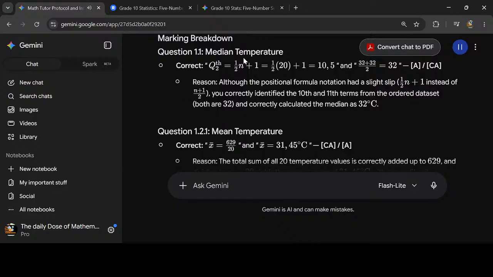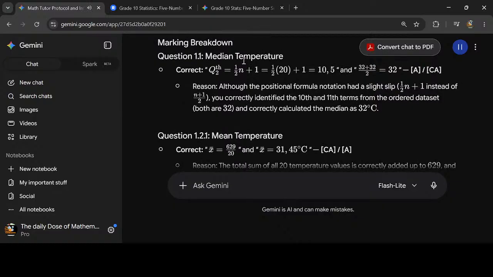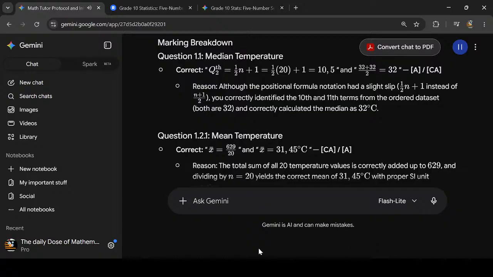Listen to our marking marker breakdown. Question 1.1. Let's see how Median did on temperature. Correct. Q2 equals the (n+1)/2-th value equals the (20+1)/2-th value equals the 10.5th, and (32+32)/2 equals 32. A caret 1 instead of (n+1)/2. You correctly identified the 10th and 11th terms from the ordered dataset, both are 32, and correctly calculated the median as 32 °C.